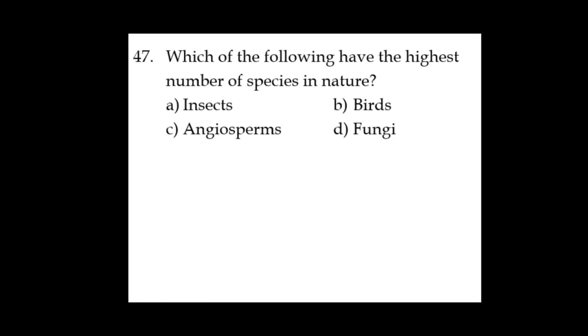Which of the following has the highest number of species in nature? By looking at this example, we clearly come to know that the highest number of species in the world is insects, and phylum Arthropoda is the biggest phylum in the world, consisting of 70% of the insects. Then angiosperms around 40%, fungi also around 40%, birds around 15 to 18%. So the correct option is insects, which are highest.